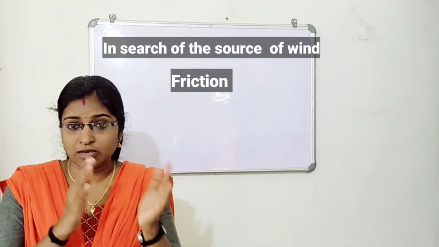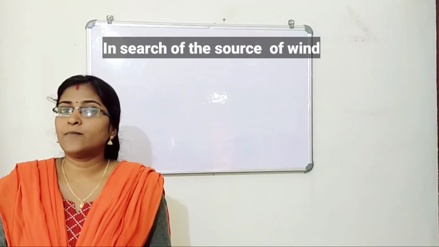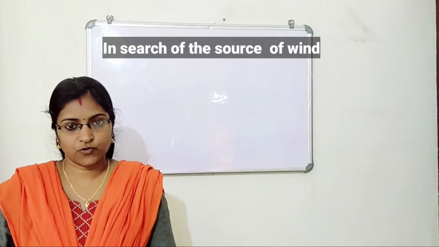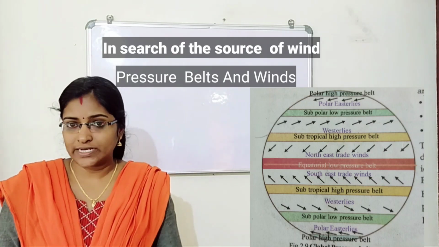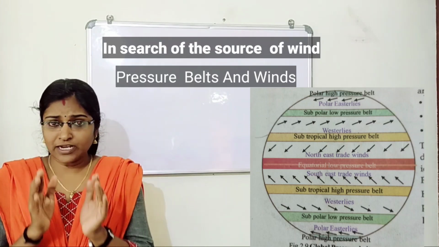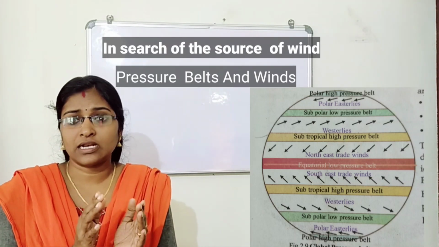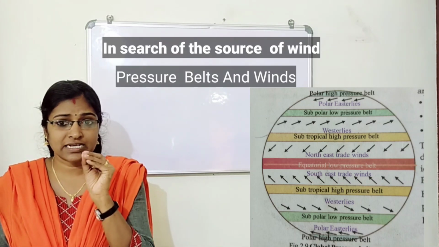This friction being more, then speed of wind will be low. Very important 6-mark question waiting for you. That is pressure belt and winds. What is pressure belts and winds? Listen. The winds developed between global pressure belt can be called planetary winds.